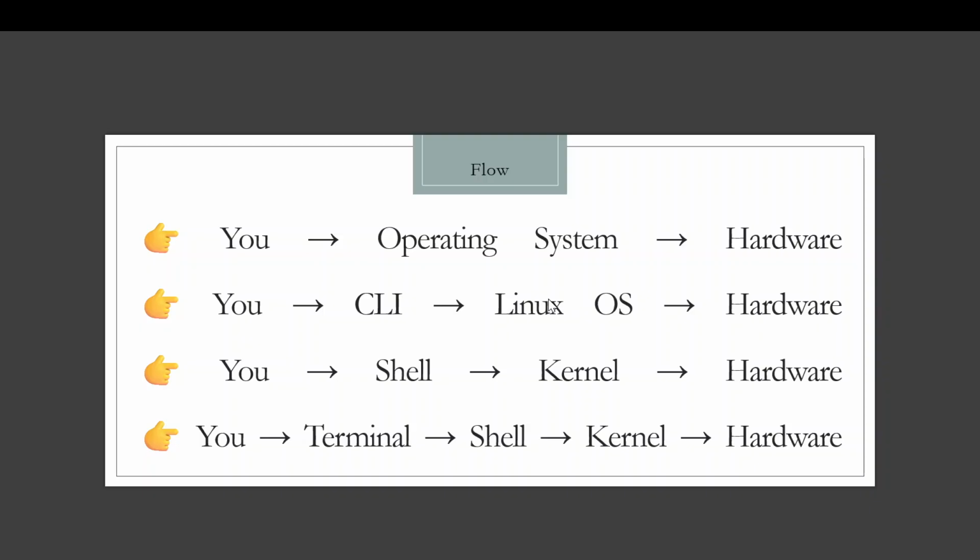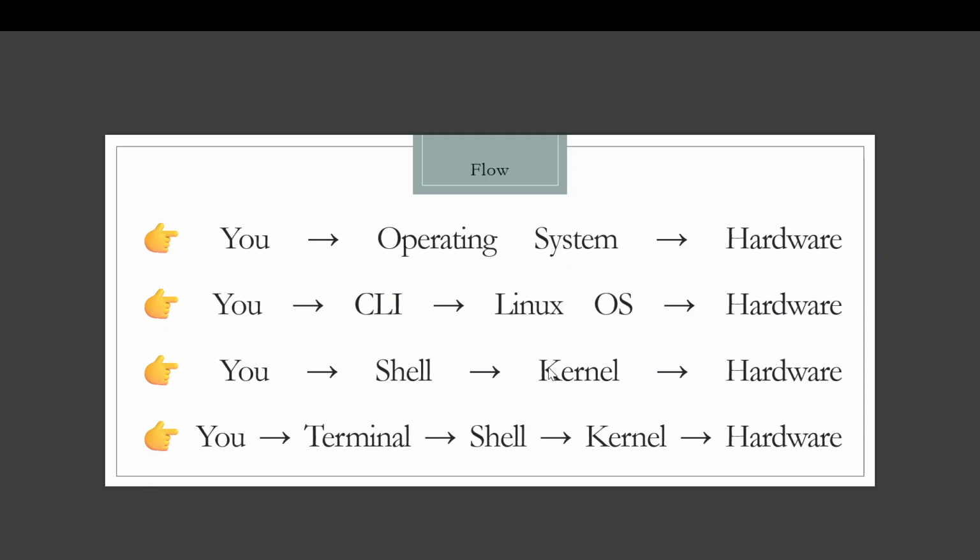If we are using the Windows operating system, the flow becomes you, GUI, Windows operating system, and the hardware. But we are using Linux, so the flow will become you, CLI, Linux operating system, and then the hardware.